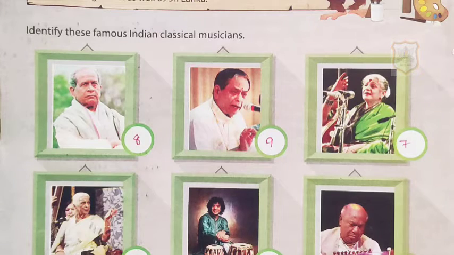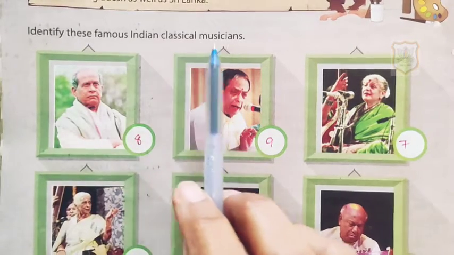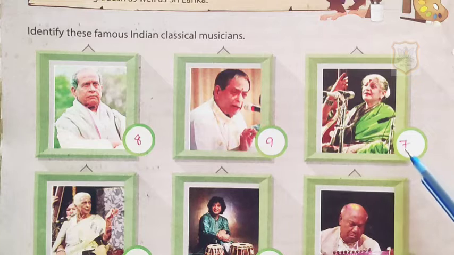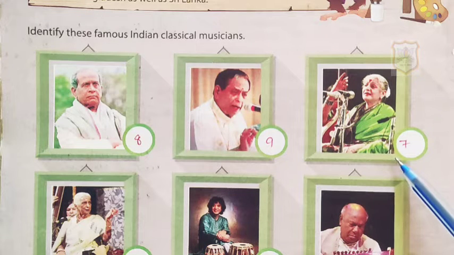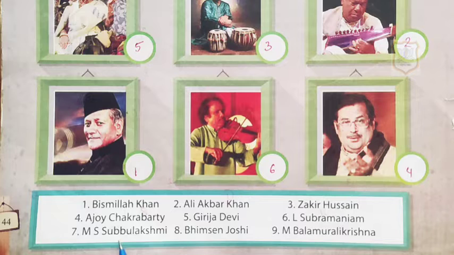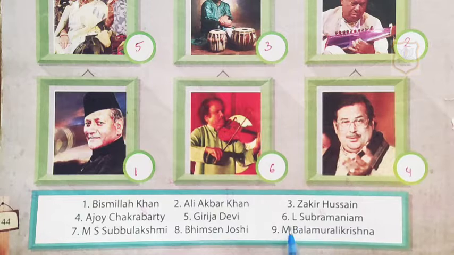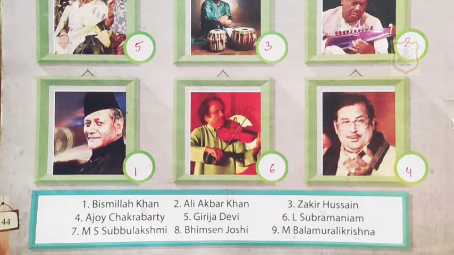So students, on page number 44, the first question is: identify these famous Indian classical musicians. Here pictures of a few Indian classical musicians are given, and below the names of these famous Indian classical musicians are given. We have to identify these names.